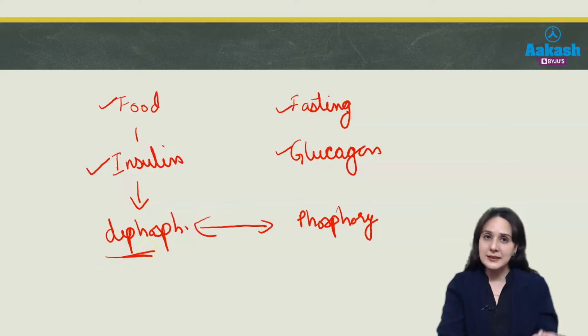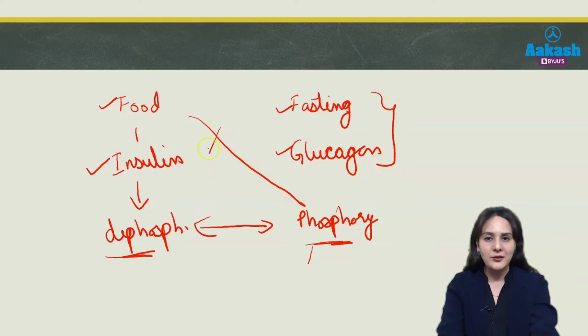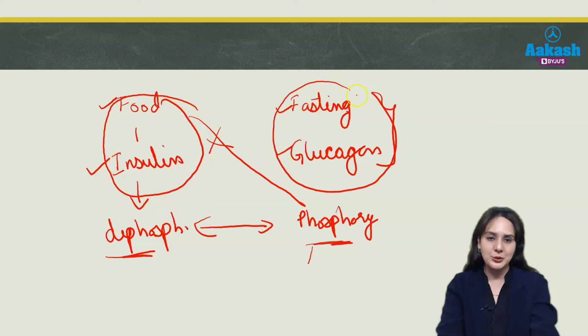Similarly, there are certain other enzymes which are active in phosphorylated state. So when will they be active? They will be active in conditions like fasting and glucagon, and will be inactive in case of food and insulin. So you can see insulin and glucagon, fasting and fed state, act opposite to each other, whereas food and insulin go together. Similarly, fasting and glucagon go together.